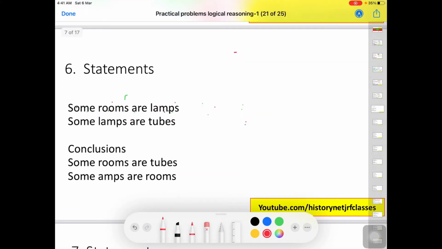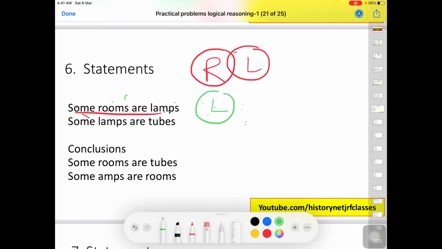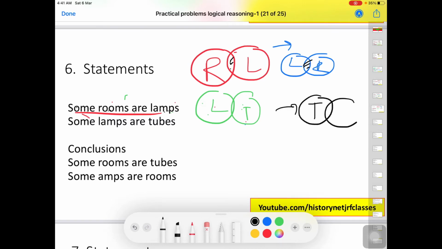Next question is some rooms are lamps, and then it is saying that some lamps are tubes. Under this, first we will draw the inferences. If it is saying that some rooms are lamps, that means some lamps are also rooms, because they have a common sharing area, right? Similarly in this, some tubes are also lamps. This is also true. So these are the inferences.